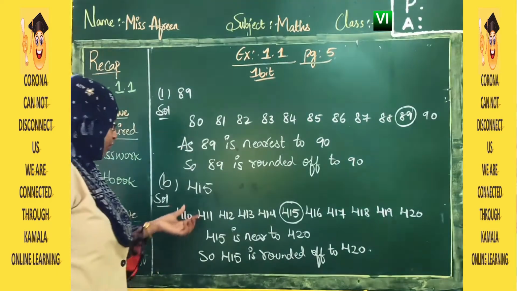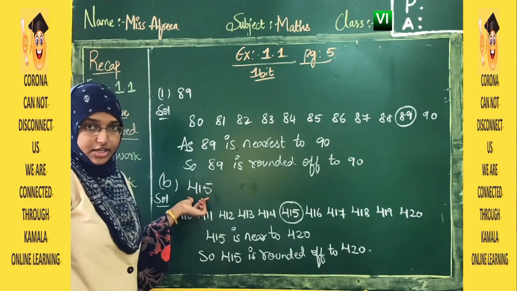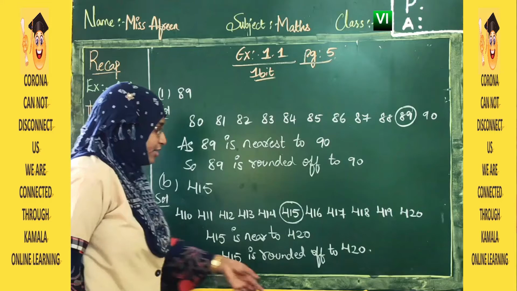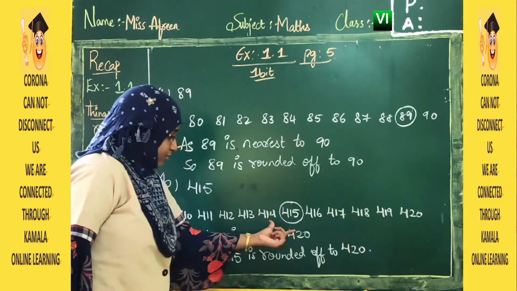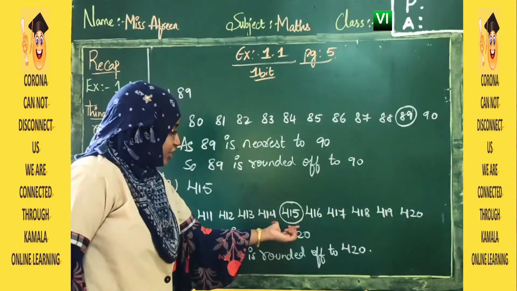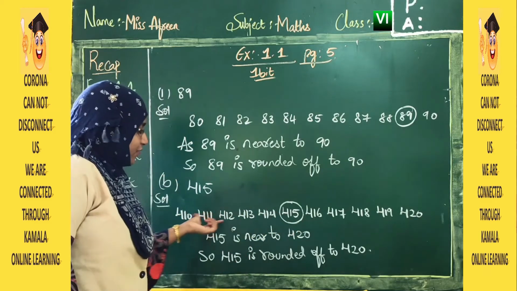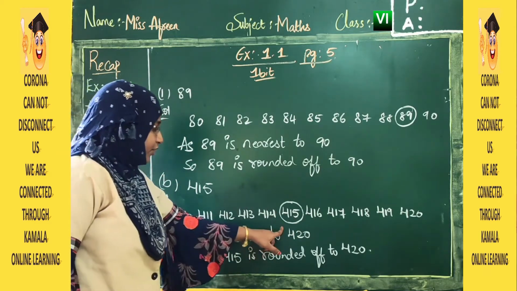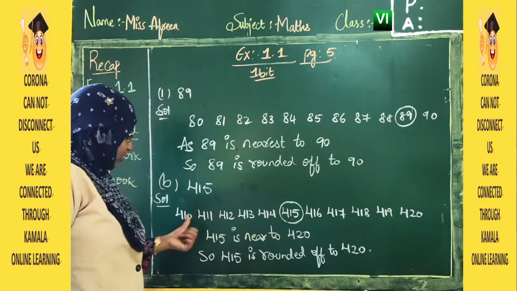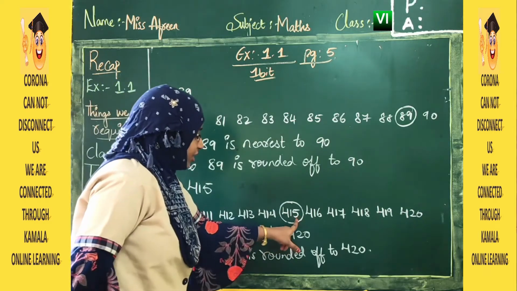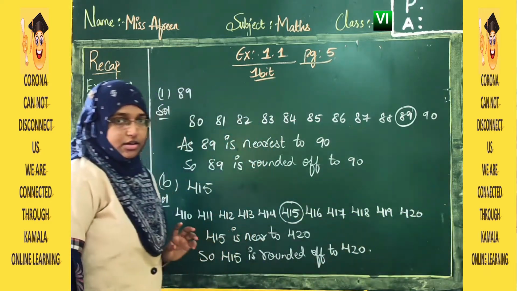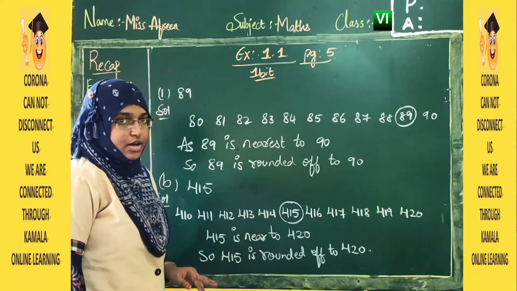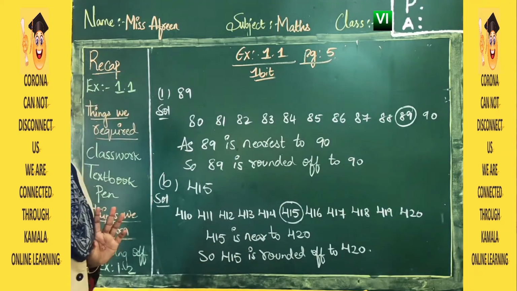Okay, what we have written, as this is nearest to tens, we have written from 410 to 420. We will circle the given number and check which value is closer to it. Now 415 is an equal distance, so we will conveniently go with 420. Okay, we will round up. Yes, this is our first bit.